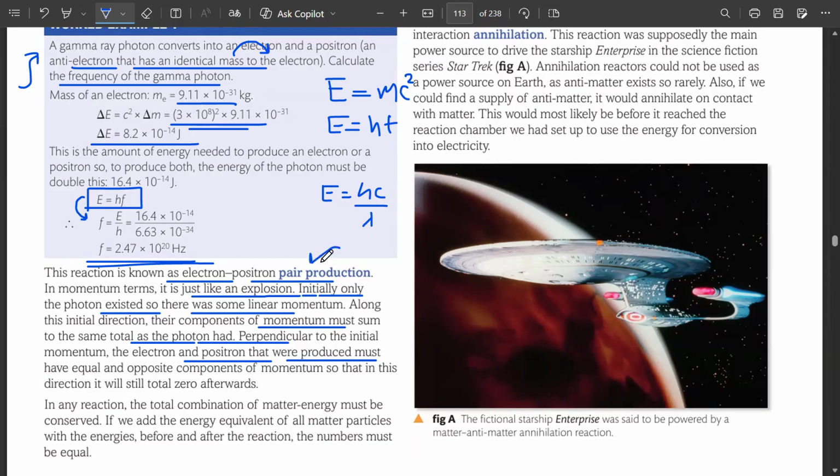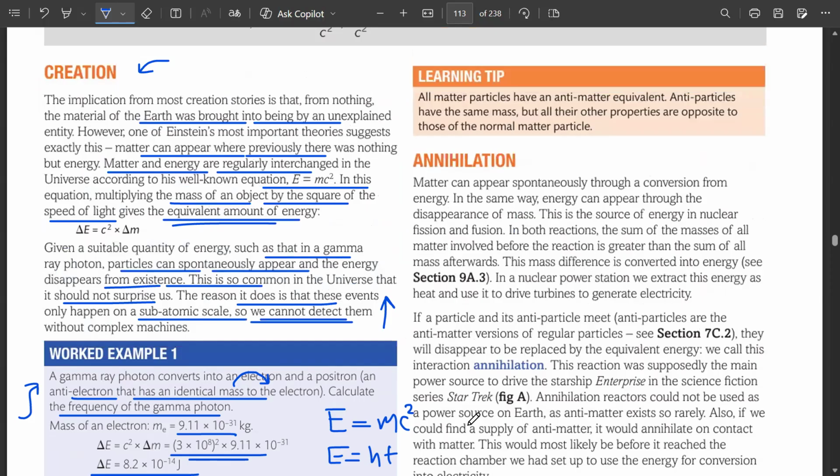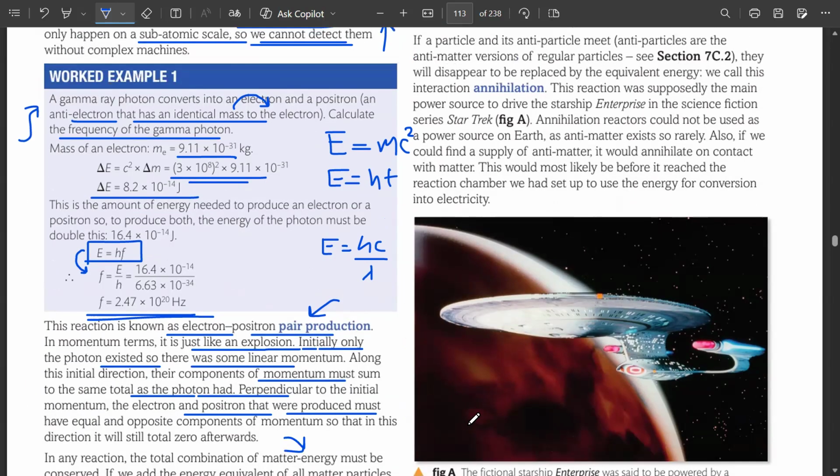We are going to talk about pair production. What is happening here? It is like an explosion from the initial direction, kind of like 2D momentum: how they are going to collide, how their directions are going to change, and all of that. And in any reaction, the total combination of matter and energy must be conserved. If we add the energy equivalent of all matter particles, the energies before and after the reaction must still be equal once this collision has taken place.